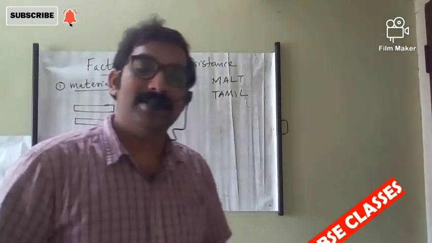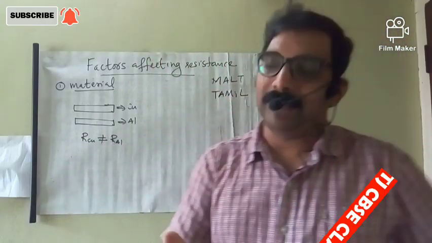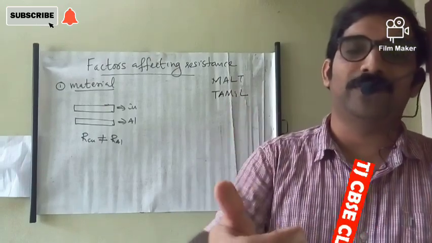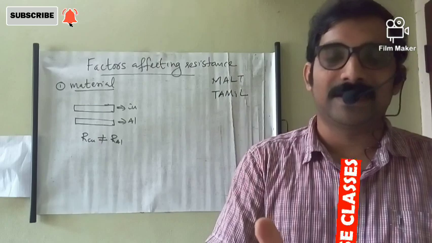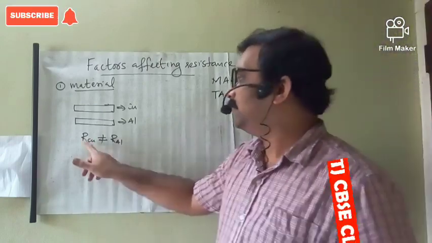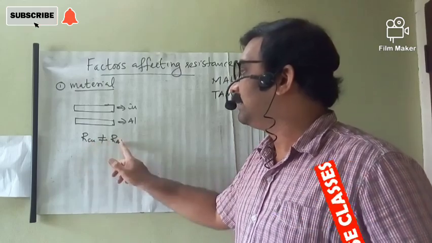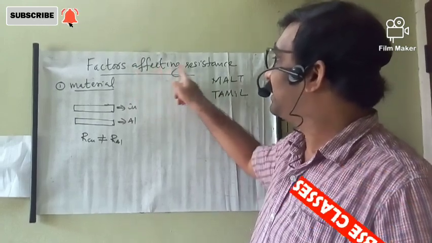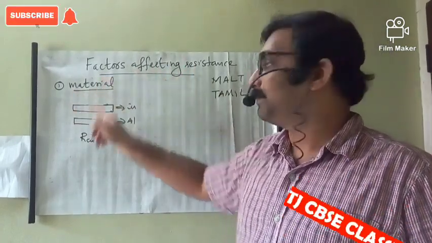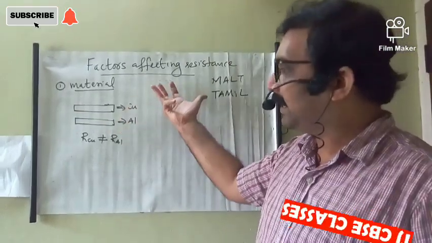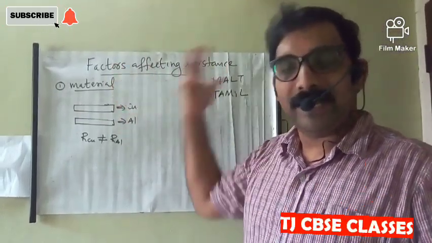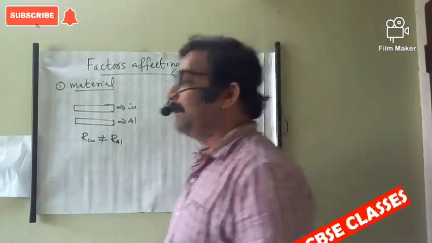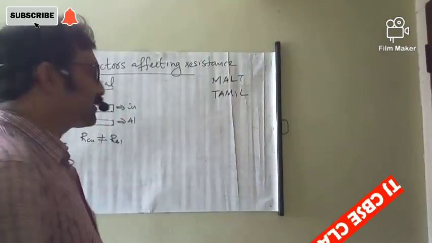So material is the first factor affecting the resistance of the conductor.